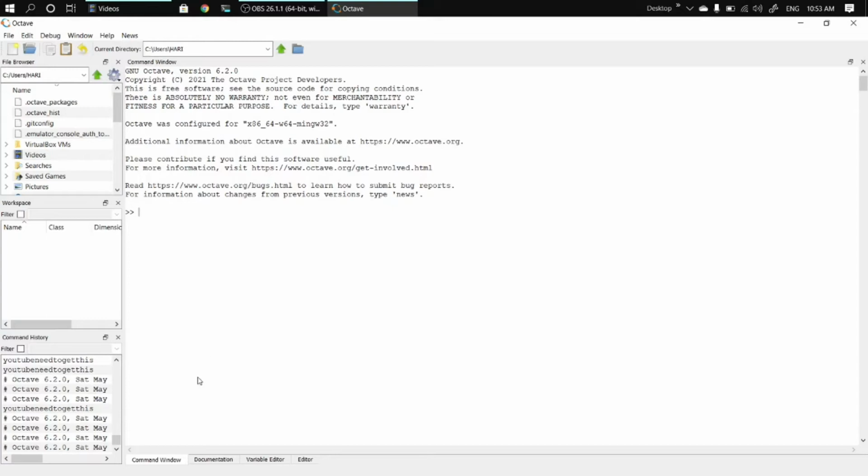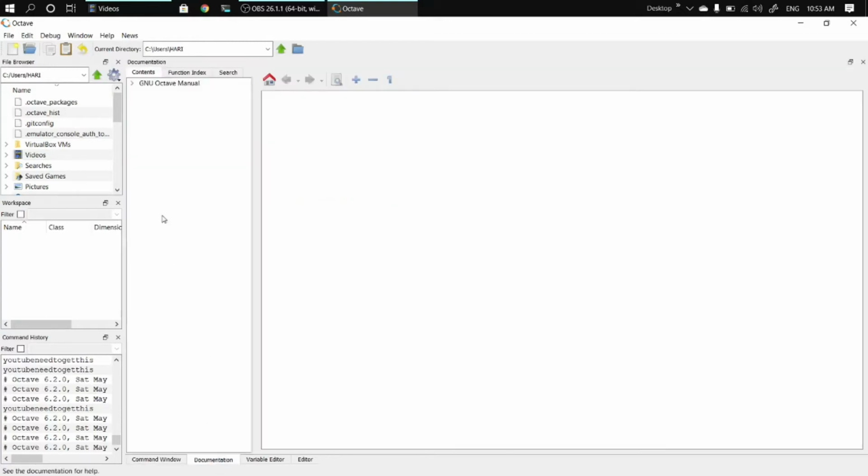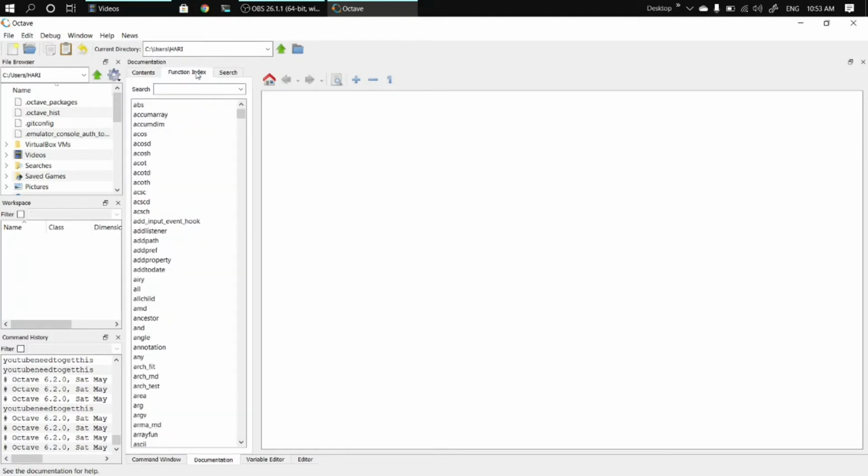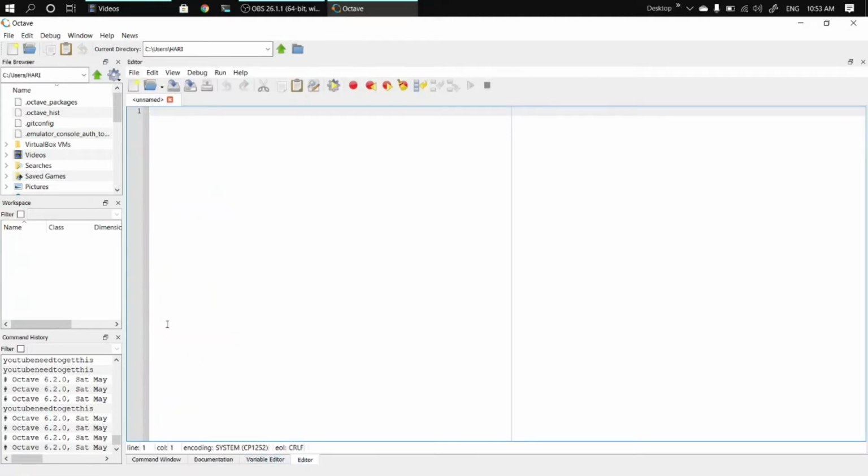This is the command window. And this is the document tab. If you have any doubt, you can visit this anytime. And here's the editor window. This is the place where we're going to write code.